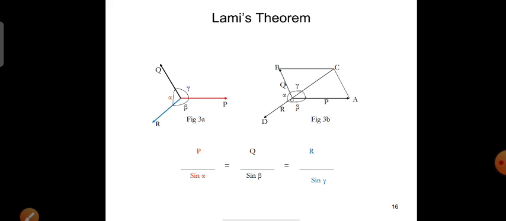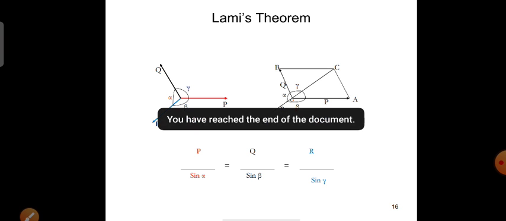If you are considering P, it is P by sine alpha, meaning you have to consider the sine of angle between the other two forces. If you consider Q, then the sine of angle between P and R, that is beta, sine beta. If you consider force R, then R by sine of angle between the other two forces P and Q, that is gamma. So R by sine gamma. So P by sine alpha equal to Q by sine beta equal to R by sine gamma. This is the mathematical representation for Lami's theorem. Using this Lami's theorem, we are going to solve some problems in the next class.